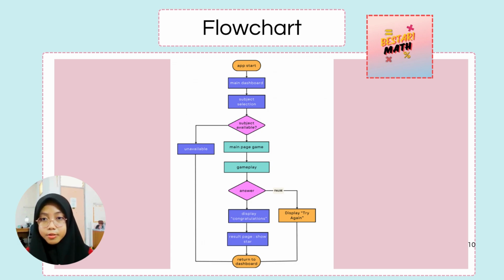So on this slide, it shows the flowchart of our game. This flowchart shows the overall flow of our game application. The process begins with the app start, which brings the user to the main dashboard. From there, the user can proceed to the subject selection page. Actually, there are four buttons, which are Bahasa Melayu, English, science, and math subjects. But in our app, we are only focusing on the math subject.